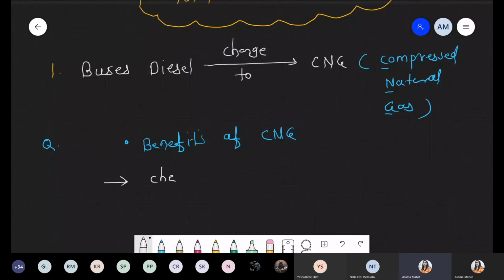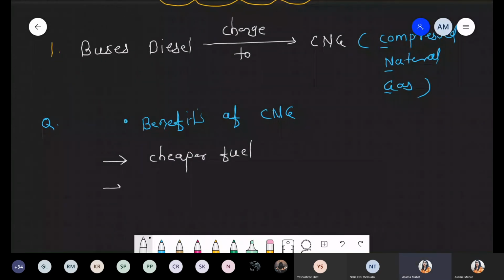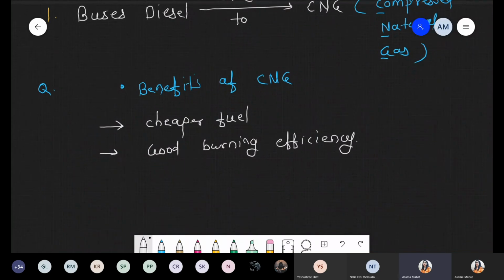So we are talking about a very cheaper fuel. First reason. Second reason, basically burning efficiency is good. Again, it cannot be transferred from one compartment to another compartment.